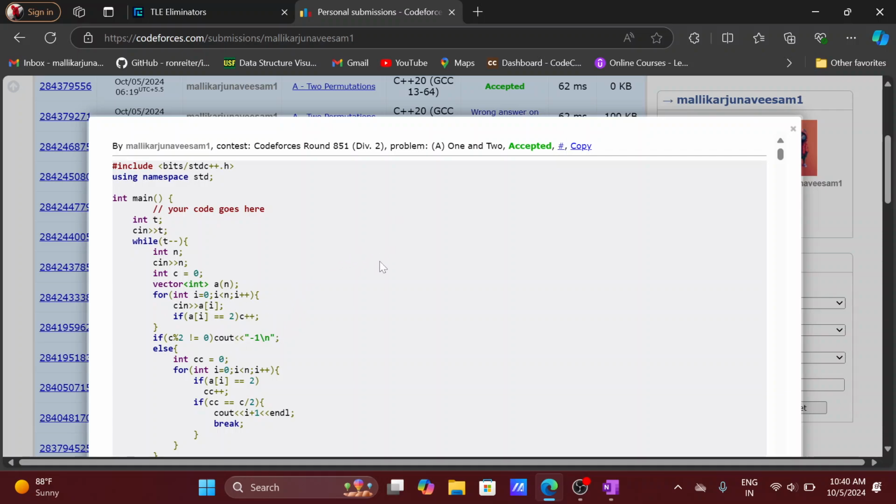If the total number of twos is 4, then we have to find half of the total number of twos, which is nothing but 2. Where the first two twos are present, that is our index. So for that, I'm taking an iterator.